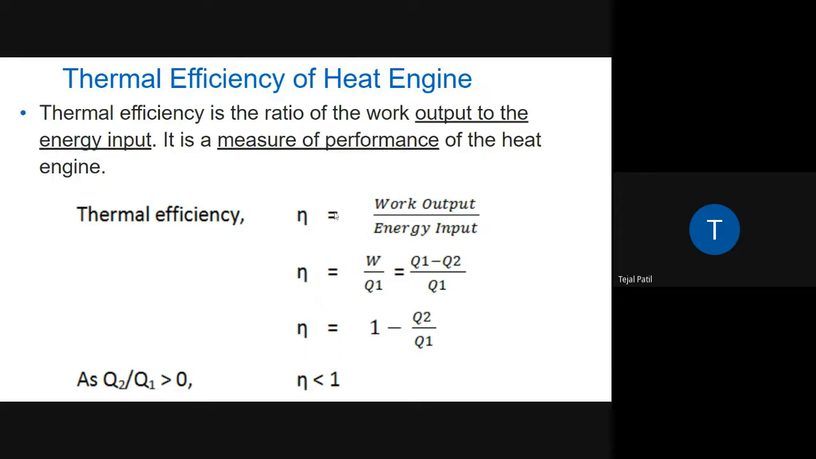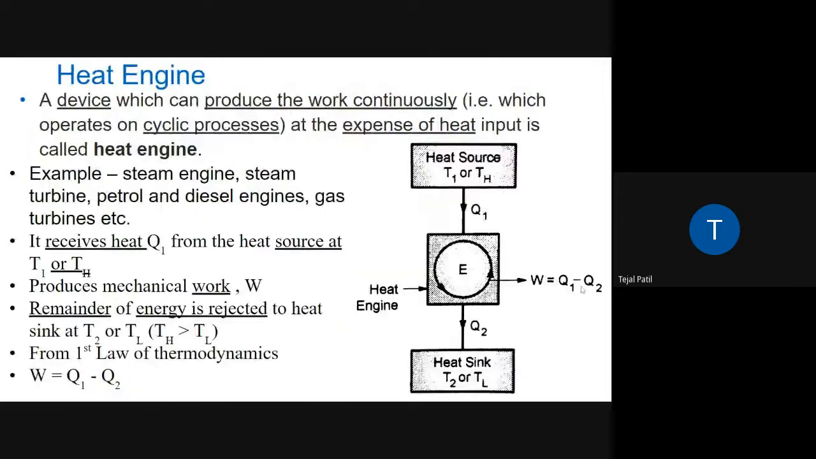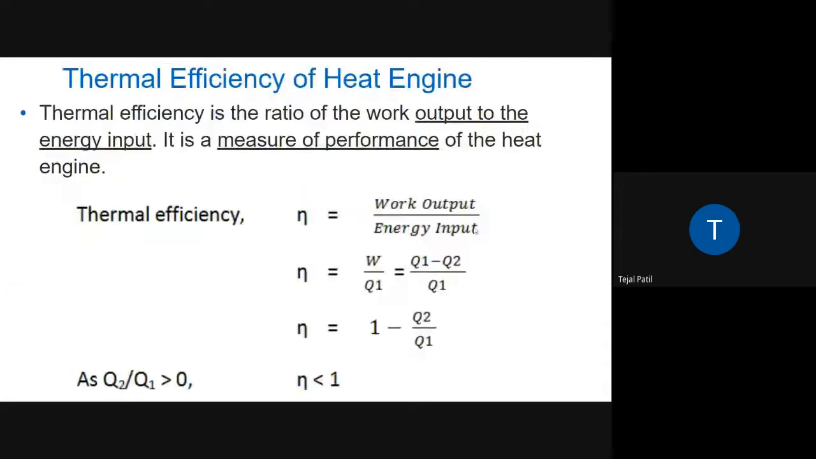Okay, now we can see what the formula for that is. We know that efficiency is equal to work output upon energy input. This is the work output, and the energy input is Q1. So W upon Q1 will give you the efficiency. But again, by using the first law of thermodynamics, W is Q1 minus Q2. So we can write this equation as Q1 minus Q2 by Q1. If we simplify it, we can write the efficiency as 1 minus Q2 by Q1.